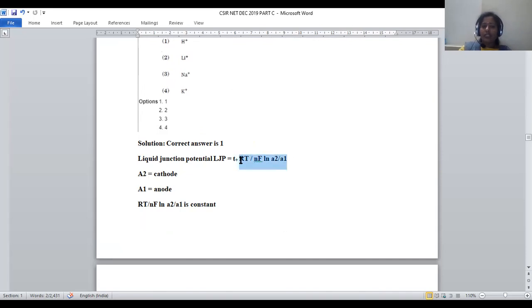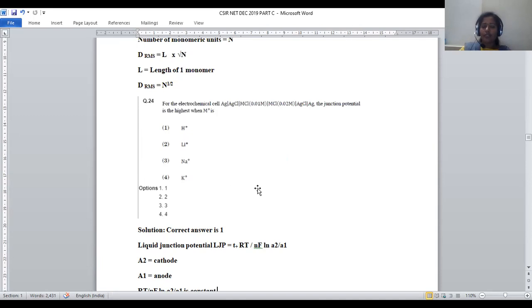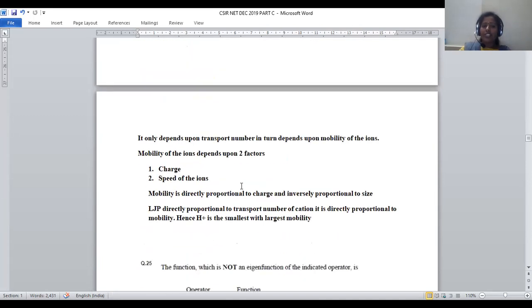Whenever these values are substituted, RT by NF ln A2 by A1, this whole term becomes constant. There is no variation, right? So that's the reason why liquid junction potential clearly depends upon the transport number of the cation in this electrolytic solution.